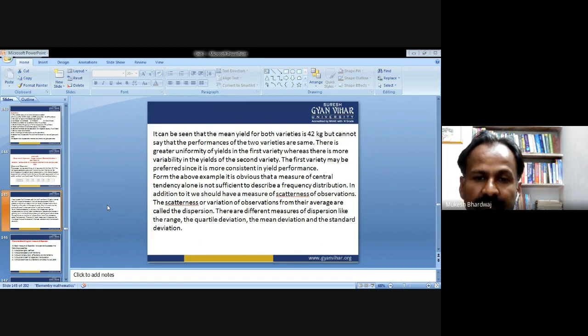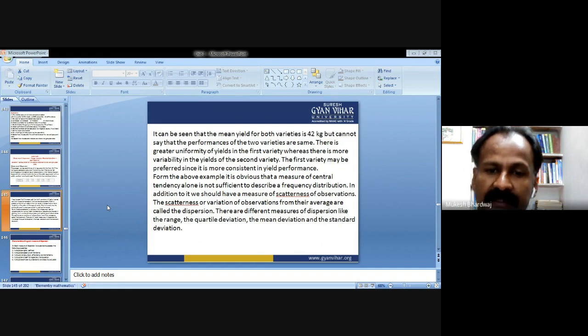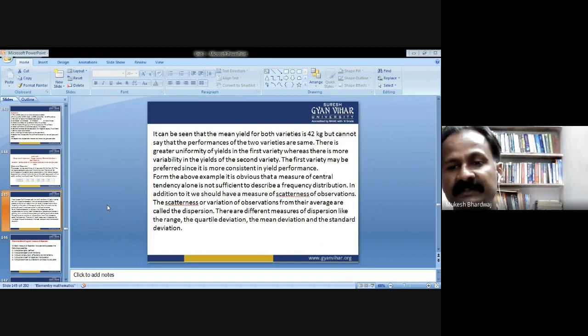From the above example, it is obvious that a measure of central tendency alone is not sufficient to describe a frequency distribution. In addition to it, we should have a measure of scatteredness of observations.